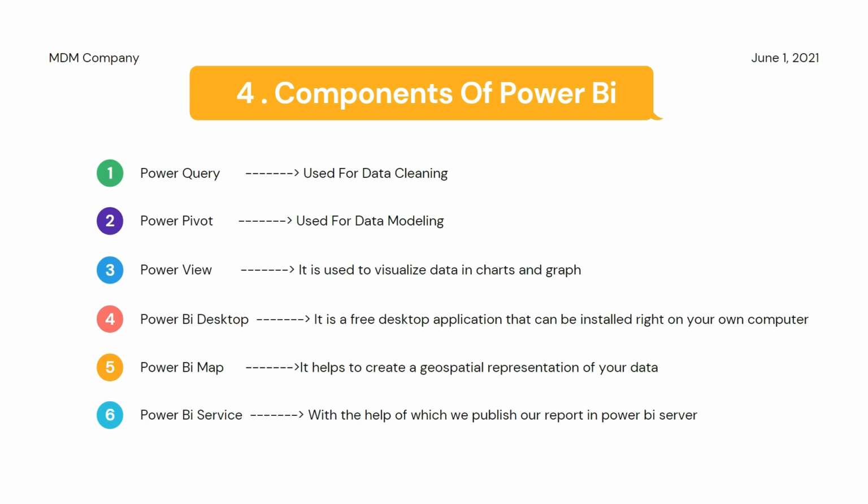Modeling part means, whenever we get the data from the end user or the client, it is in tabular format, right? So to create the visualizations, we have to do the modeling part. It means we have to create the relationship between all those tables. Then only we can do our analysis, right? And that relationship is done with the help of the primary key and foreign key concept. So this is called data modeling. Okay, creating relationships between different tables. So this modeling part is done with the help of Power Pivot.